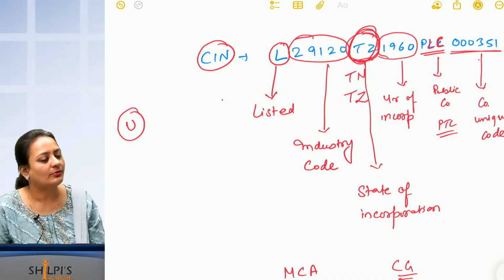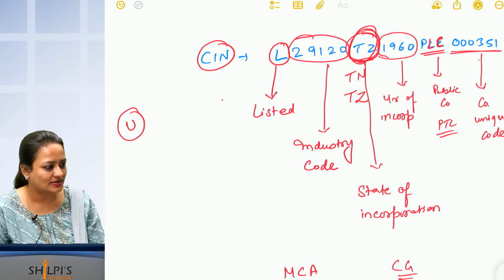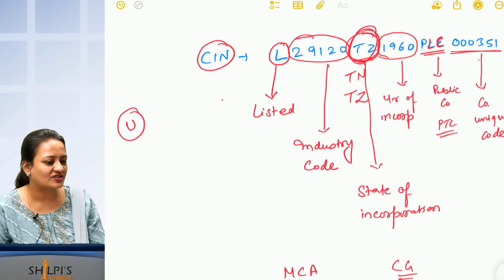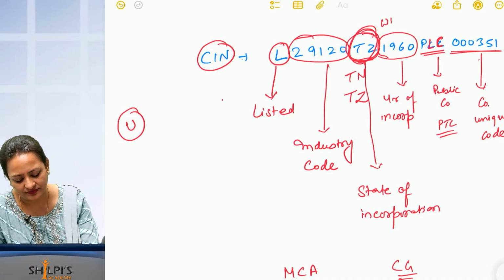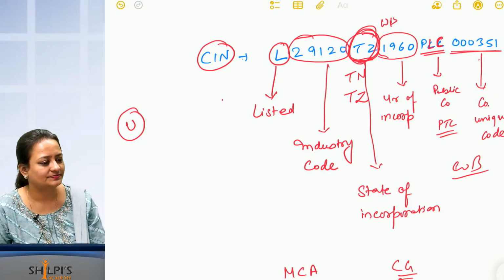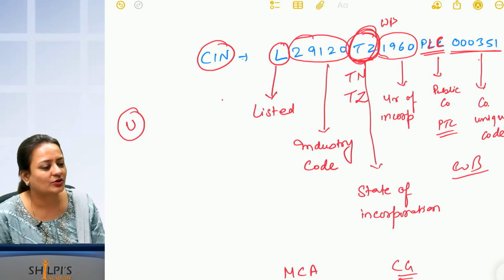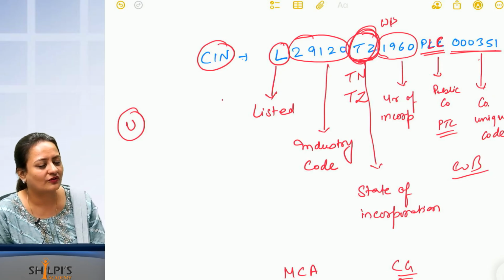This is only for Maharashtra and Tamil Nadu. Are you able to understand this? West Bengal, if it is incorporated, it will have WB. Okay? Is that good? Did all of you understand the CIN number?